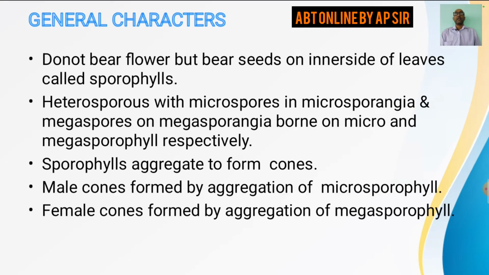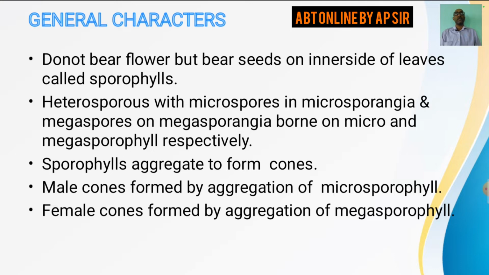Now, remember, there is absence of flower in gymnosperms, but presence of seeds. Where are the seeds present? The seeds are present on the inner side of leaves which are called sporophylls, that is, the leaves bearing the seeds are called sporophylls. These are heterosporous with microspores born in microsporangia and megaspores born in megasporangia. And both microsporangia and megasporangia are born on microsporophyll and megasporophyll respectively.